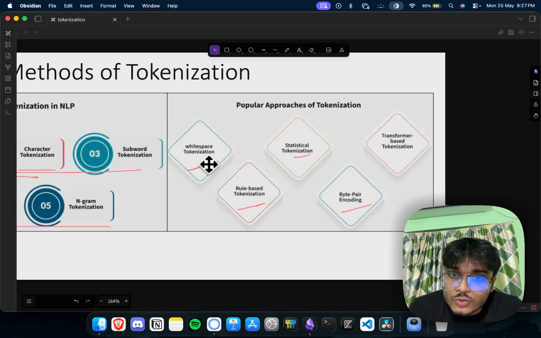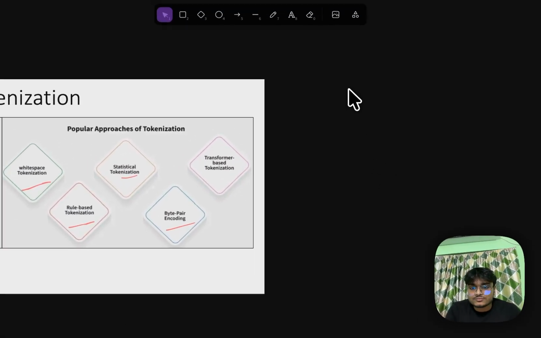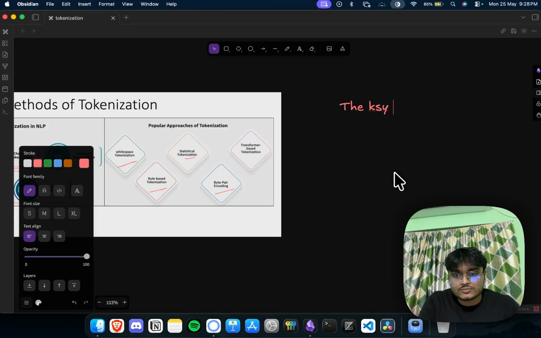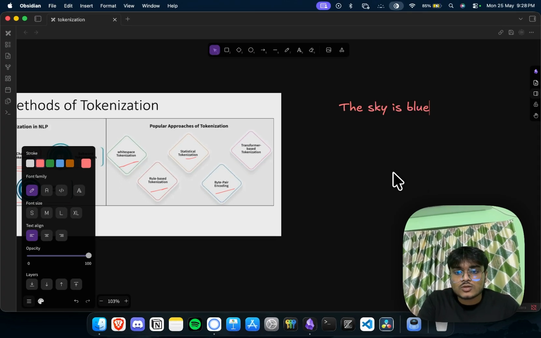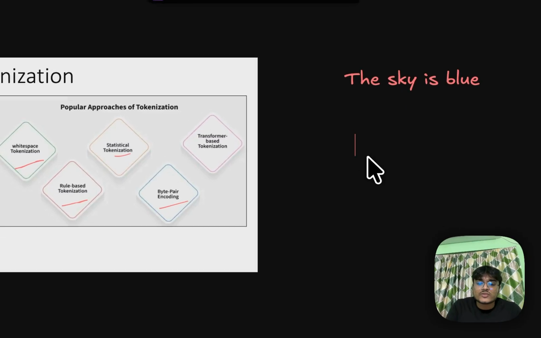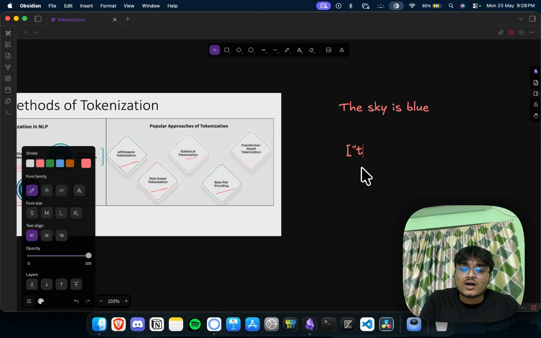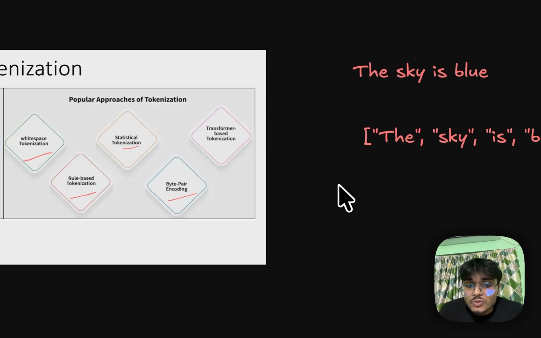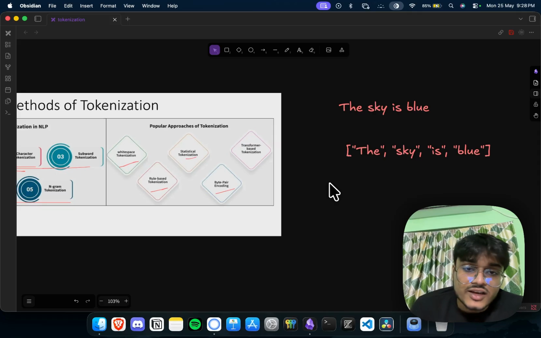What do you mean by white space tokenization? If I have something like "the sky is blue", what will the tokens be? The tokens will simply be "the", "sky", "is", "blue". So this is what we call white space tokenization. In this kind of tokenization, we check if there is a white space or not. If there is a white space, we break it into a particular token. So this is white space tokenization.